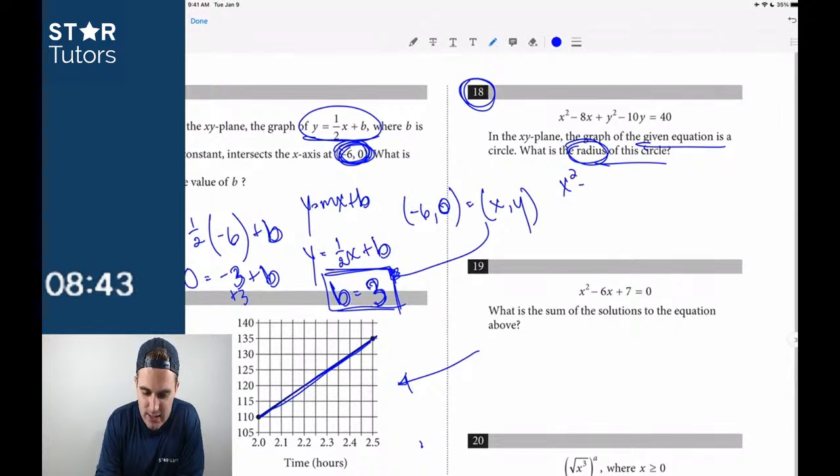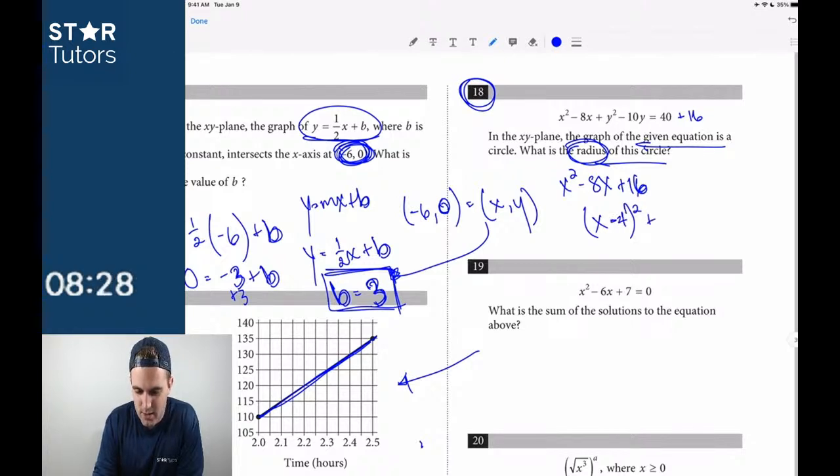We get x squared minus 8x. We're going to complete the square. I don't have time to explain all of that right now, but I'm going to add 16. So I get x, and if I add 16 on that side, I get to add 16 up there. x minus 4 quantity squared plus y minus 5 quantity squared. I got to add 25 on this side. So I get 16 plus 25 is 41, so 81. So this is going to be equal to 81 on that side.